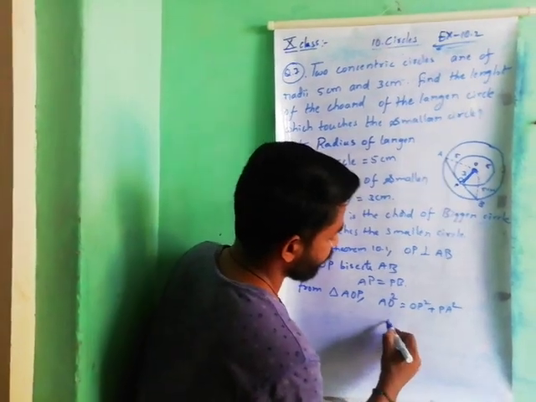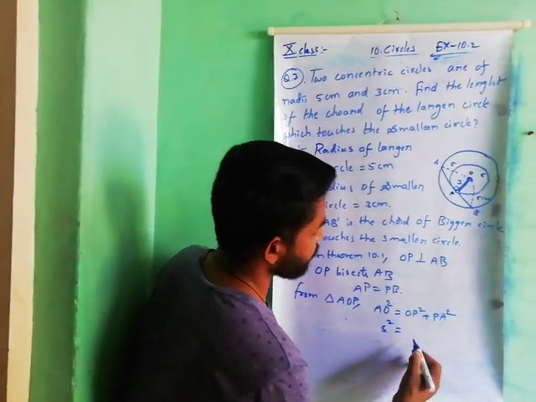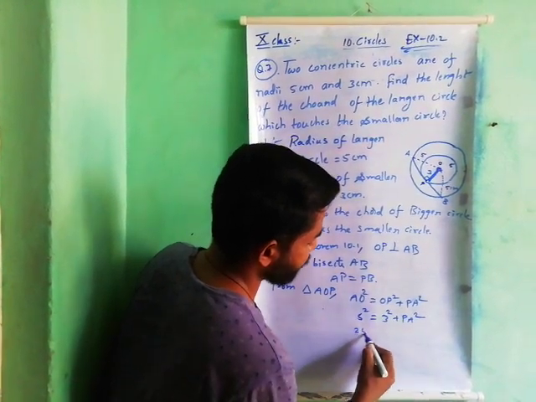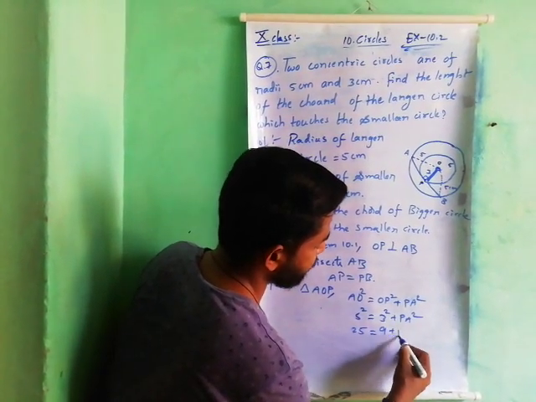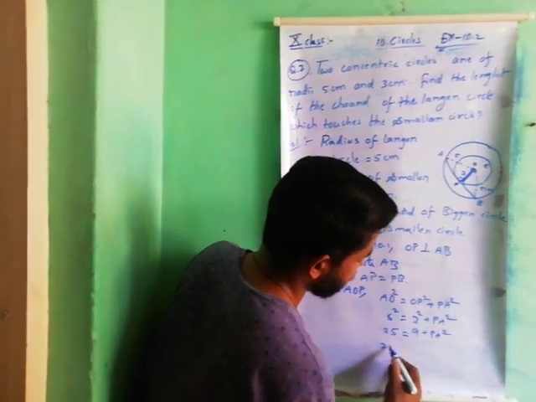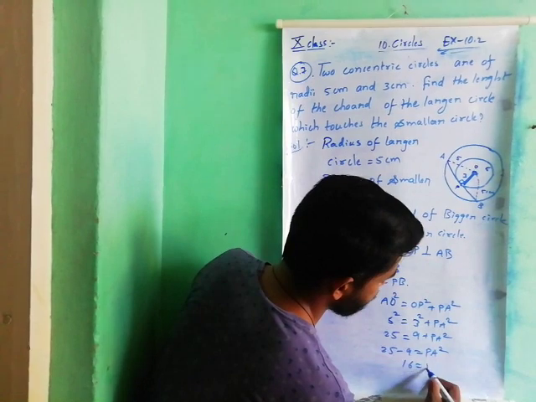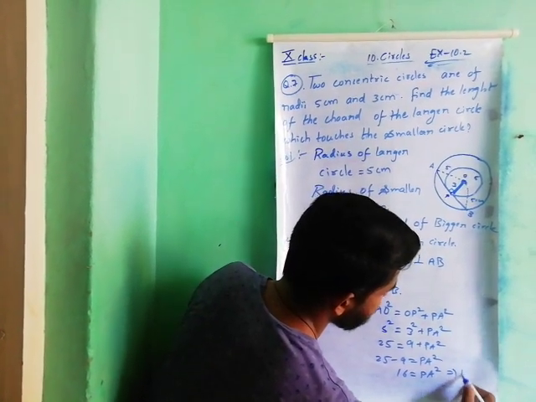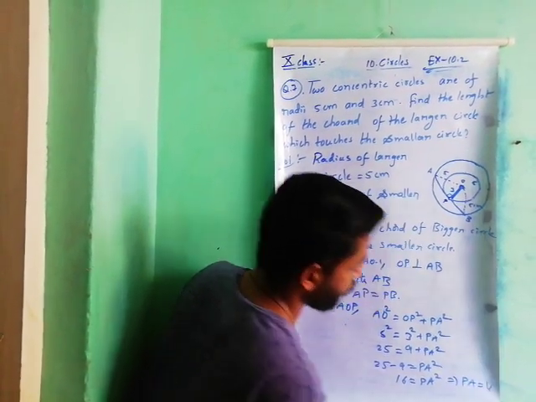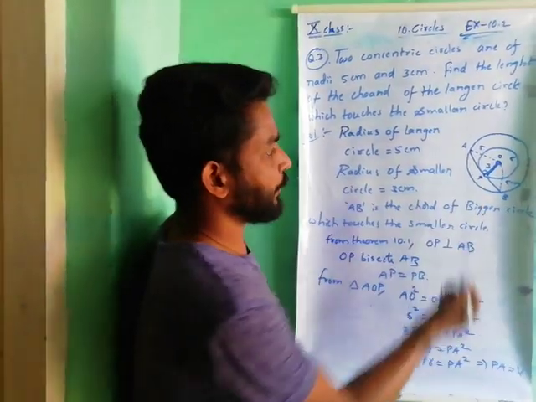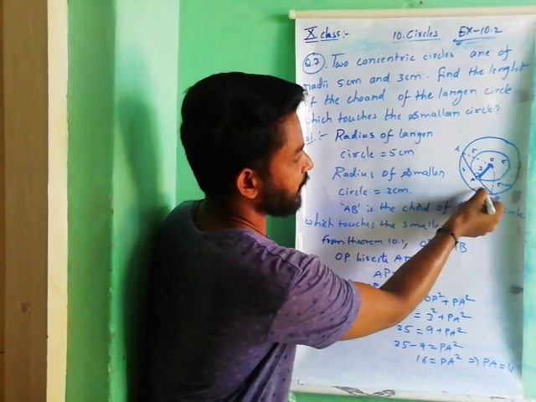So 5 square is equal to OP square, means 3 square, plus PA square. 5 square is 25, 3 square is 9, plus PA square. 25 minus 9 is equal to PA square. 16 is equal to PA square. So PA is equal to how much? 4. So we are getting the PA value 4. PA is 4, in the sense PB is also 4.